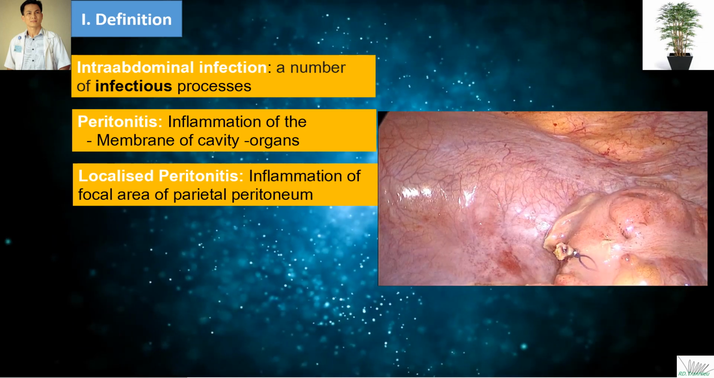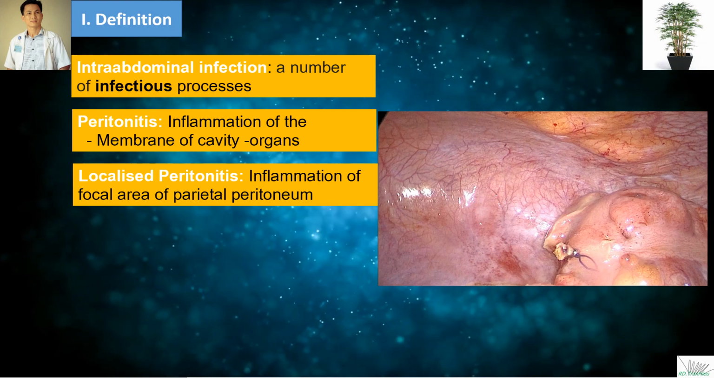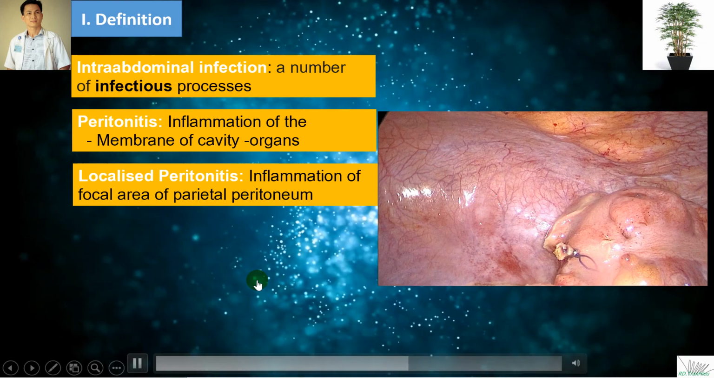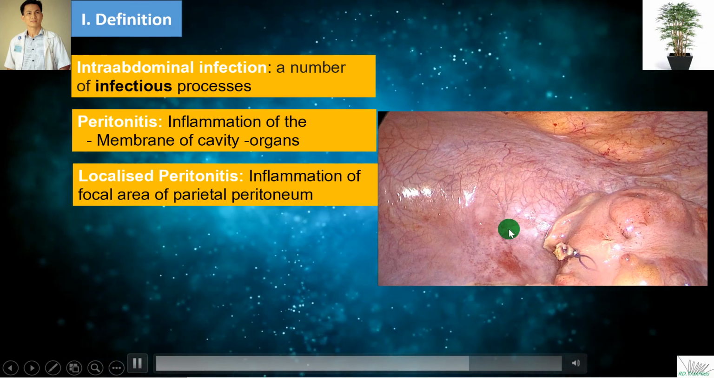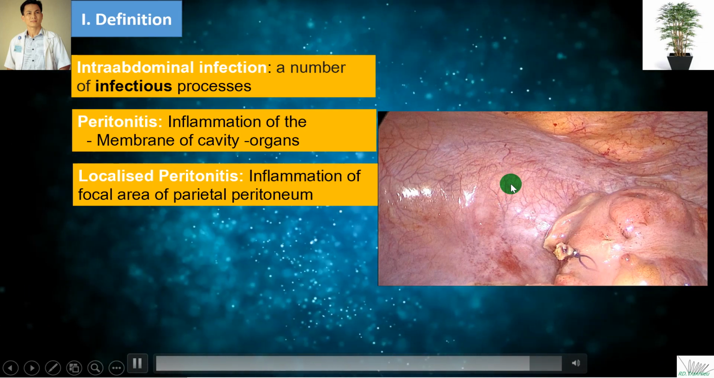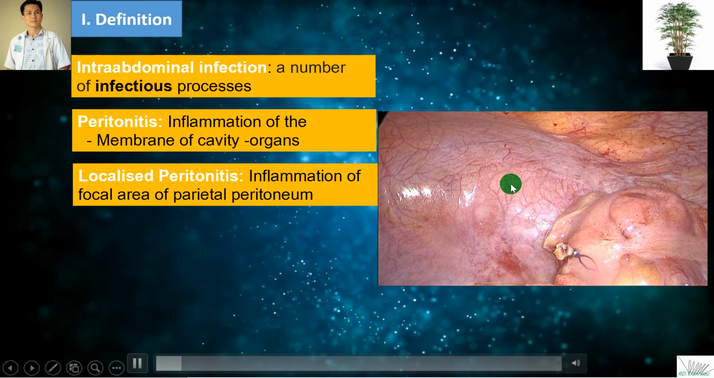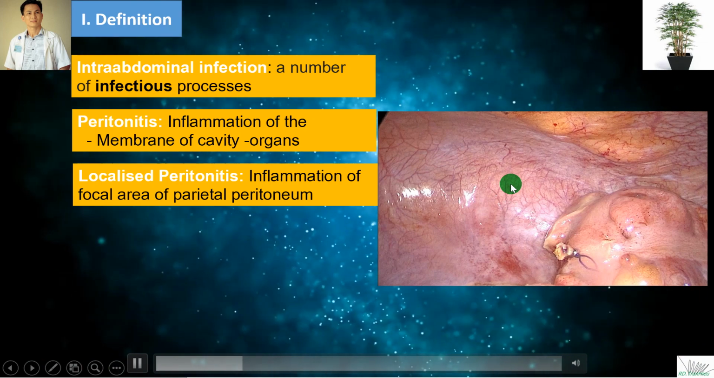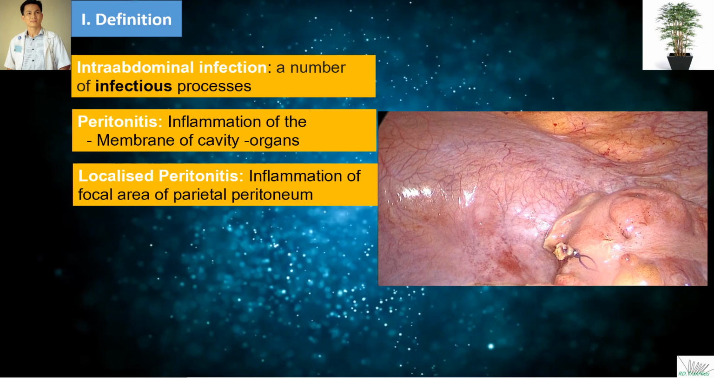Localized peritonitis is used when inflammation is in a limited area, such as adjacent to an inflamed appendix or diverticulum prior to rupture. This usually occurs when an inflammatory process in an abdominal organ extends to the serosal surface and then involves the adjacent parietal peritoneum.